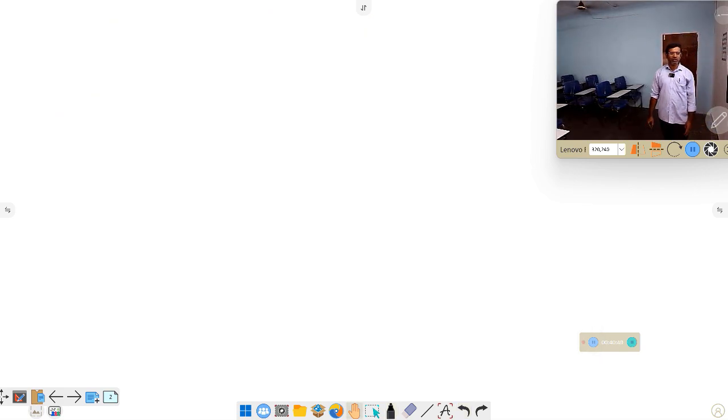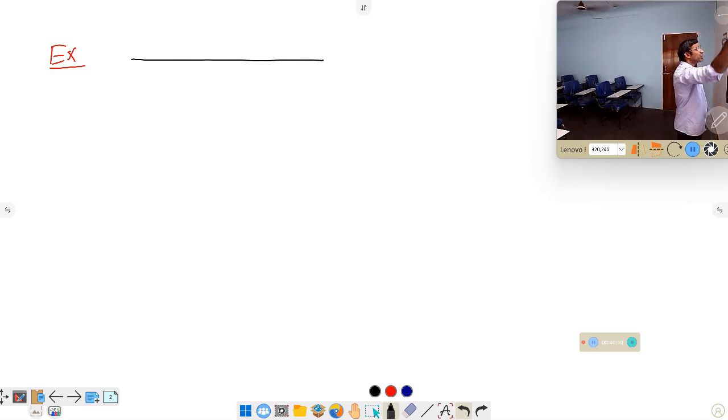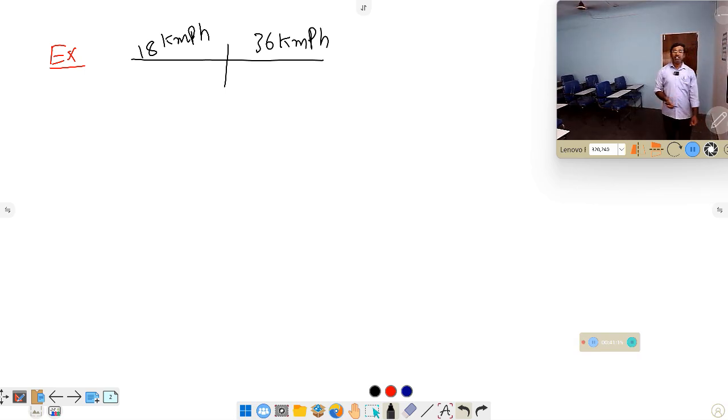A small example problem we'll discuss. Example problem: a person covers a total distance in two parts with the speeds, don't take 30 here, modify the value, 18 km per hour, and the second part he covered with 36 km per hour, in equal intervals of time.